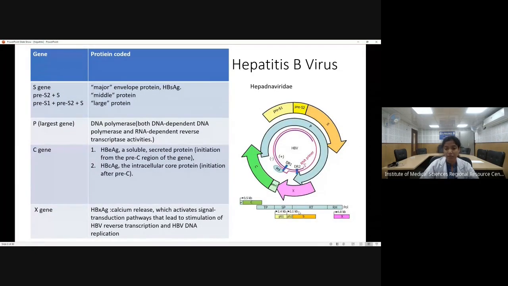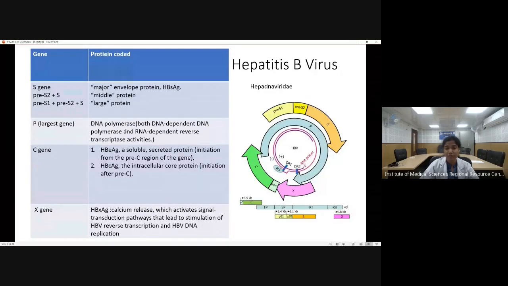Now, inside the core, we have the largest gene, which is the P gene. The P gene codes for the DNA polymerase. And with the help of DNA polymerase, this virus integrates into the nucleus of the hepatocyte, and there is replication of the hepatitis B virus in the hepatocyte.